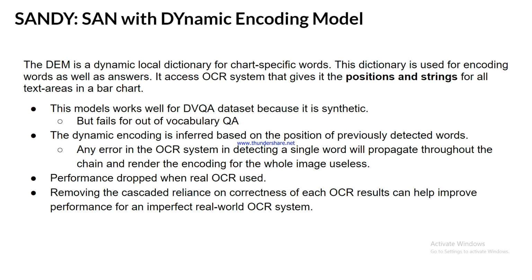So if there is any error in the OCR system in detecting a single word, it will propagate throughout the chain and render the encoding for the whole image useless. So performance also drops for a real OCR system, and if we remove the cascade reliance on the correctness of each OCR result, it can help to improve performance for imperfect real-world OCR systems.